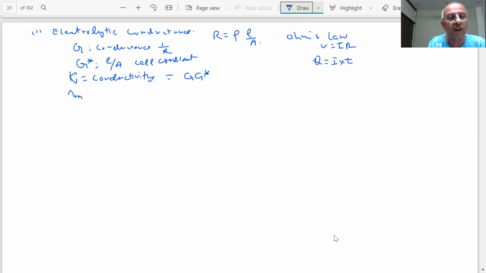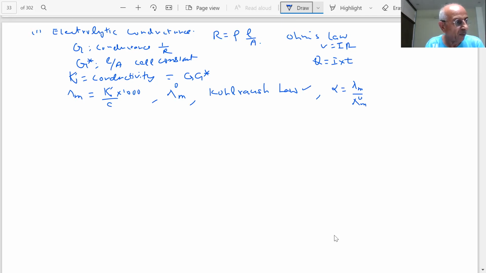Then we also defined molar conductivity, student. This was related to conductivity divided by C, students. Numericals will be there on this question. We also defined limiting molar conductivity. We also defined Kohlrausch's law of independent migration of ions. What is Kohlrausch's law of independent migration of ions, student? It states that the limiting molar conductivity of an electrolyte can be represented as the sum of the individual contributions of both anion and cation of the electrolyte.